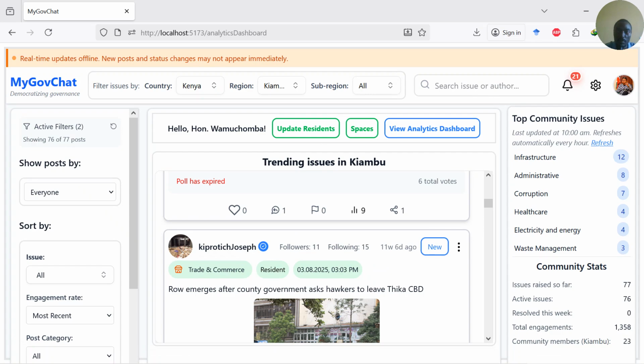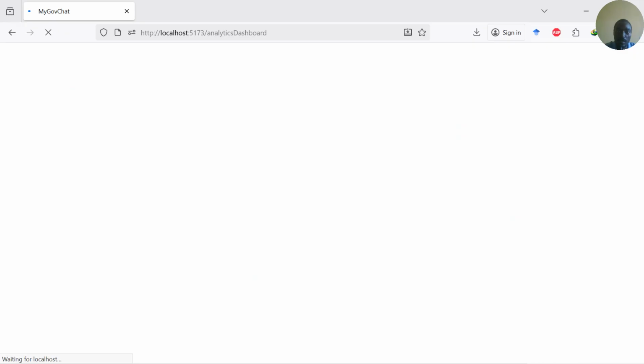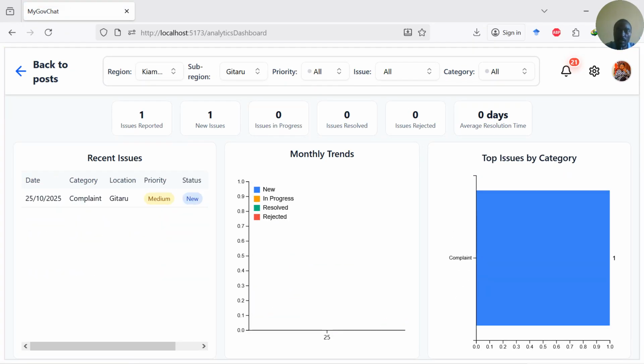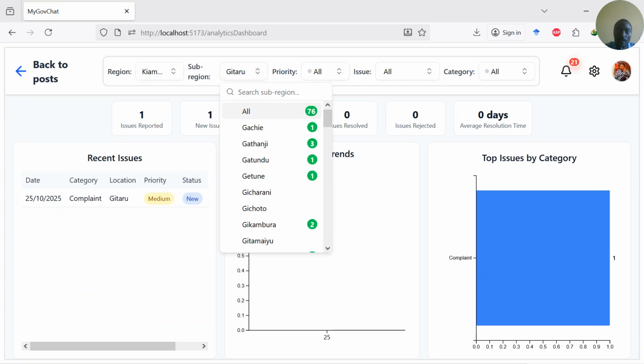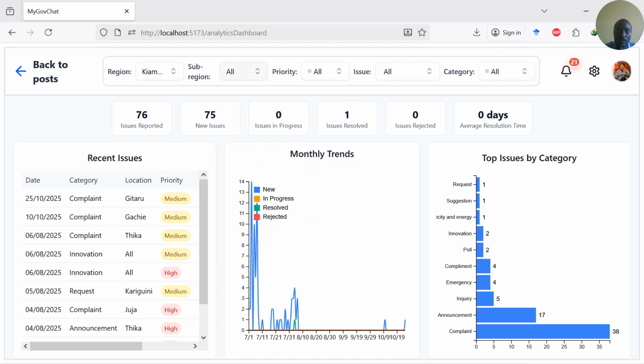There's a problem with the internet. I just wanted to illustrate that we can go to the dashboard here. So in Gitaro there are very few issues, but if we check all the subregions in Kiambu, then you can see that the